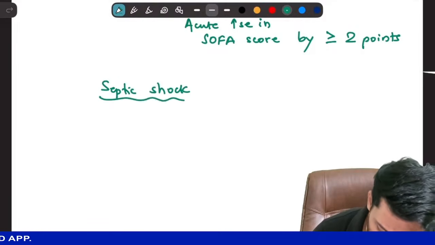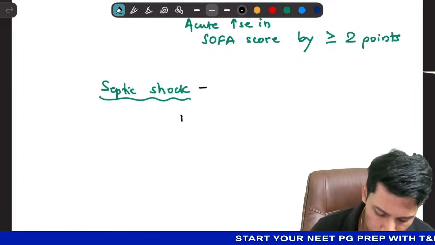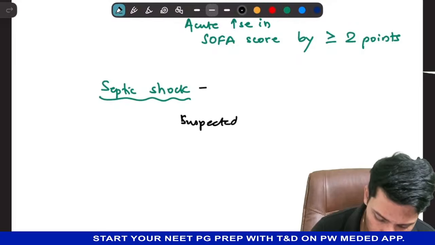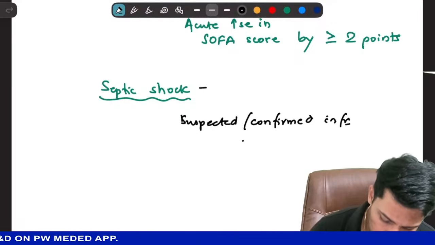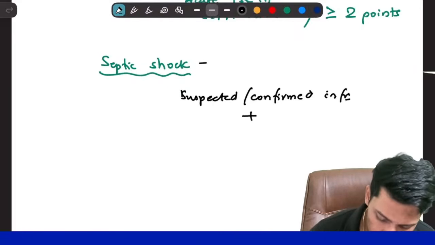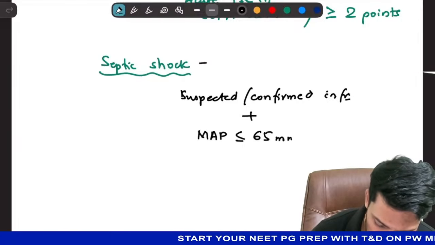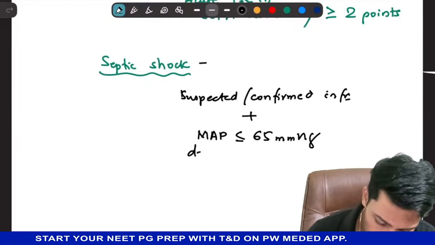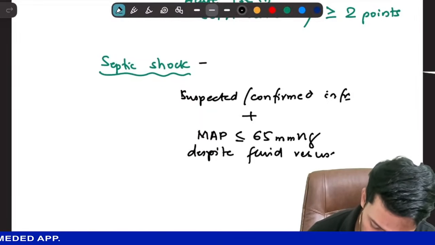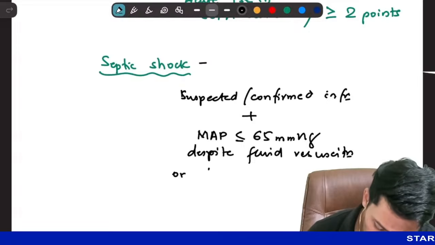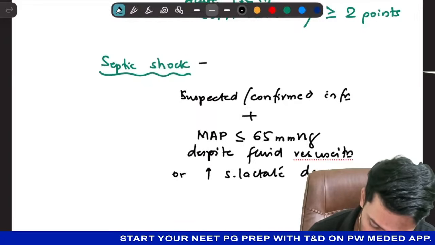Septic shock is a form of distributive shock, as we know, right? The definition is suspected or confirmed infection plus mean arterial pressure less than or equal to 65 millimeters of mercury despite fluid resuscitation, or increased serum lactate levels despite fluid resuscitation.